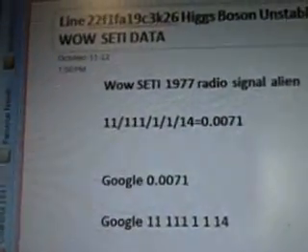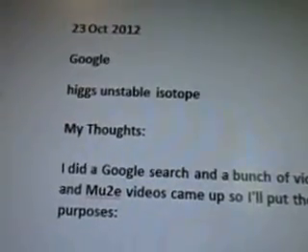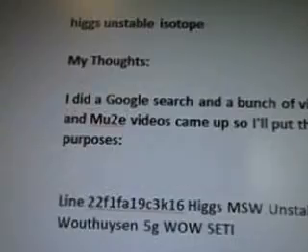Okay, so there's the alien radio signal. And October 23rd was when I was starting to work on this research. Today's November 19th, 2012 when I'm filming it. So I'm going to Google Higgs unstable isotope.